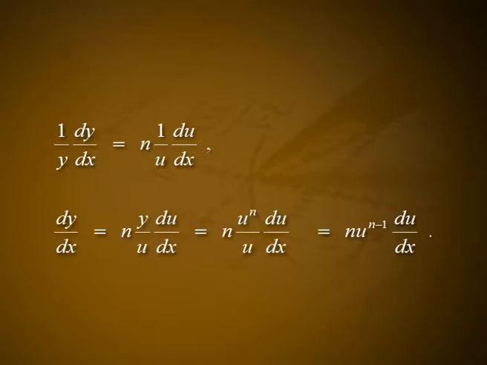1 by y dy/dx is equal to n into 1 by u into du/dx. dy/dx is equal to n into y by u into du/dx, that is equal to n into u^n by u into du/dx, which is equal to n into u^(n-1) into du/dx.